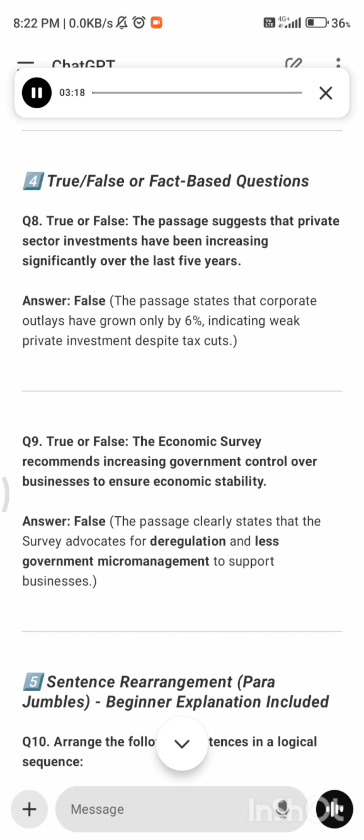Q9. True or false? The Economic Survey recommends increasing government control over businesses to ensure economic stability. Answer: false. The passage clearly states that the survey advocates for deregulation and less government micromanagement to support businesses.